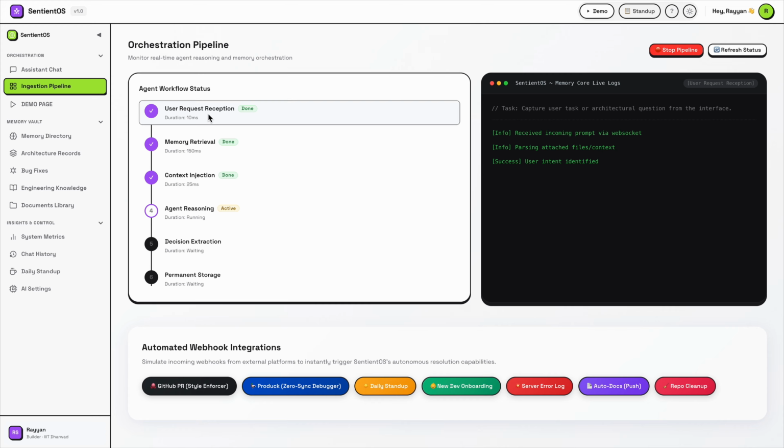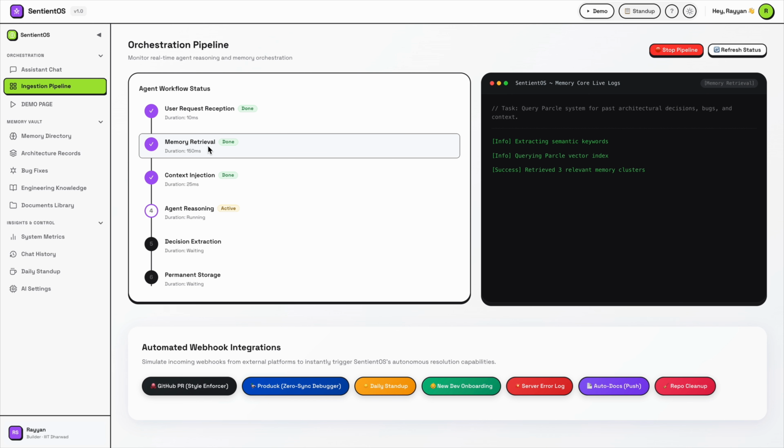The first step is user request reception. First the system receives a request from the user interface, API, webhook, or external platform. For example, "analyze my repository and identify unused imports." What happens is the request enters the system, a workflow session is created, and then user intent detection begins.